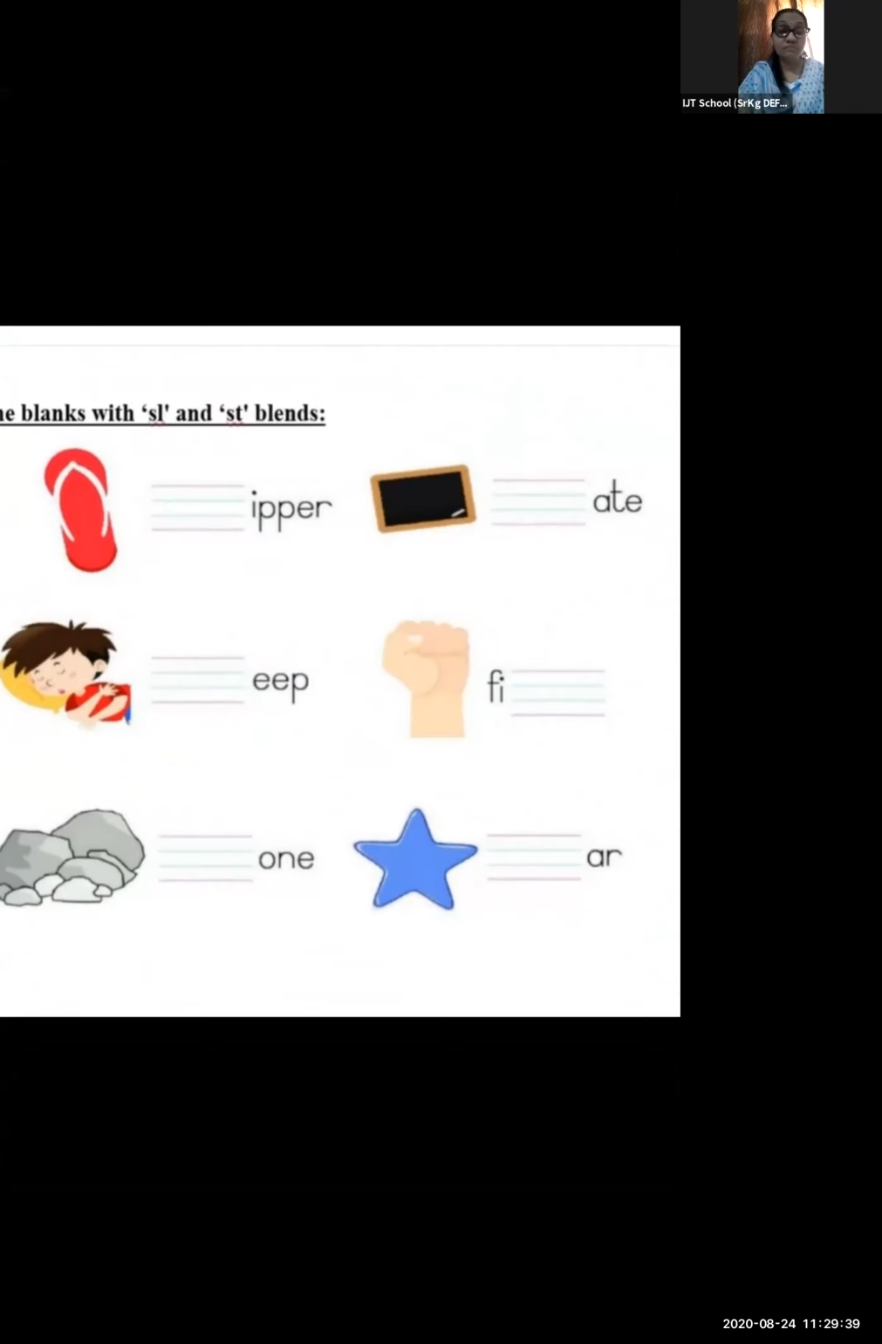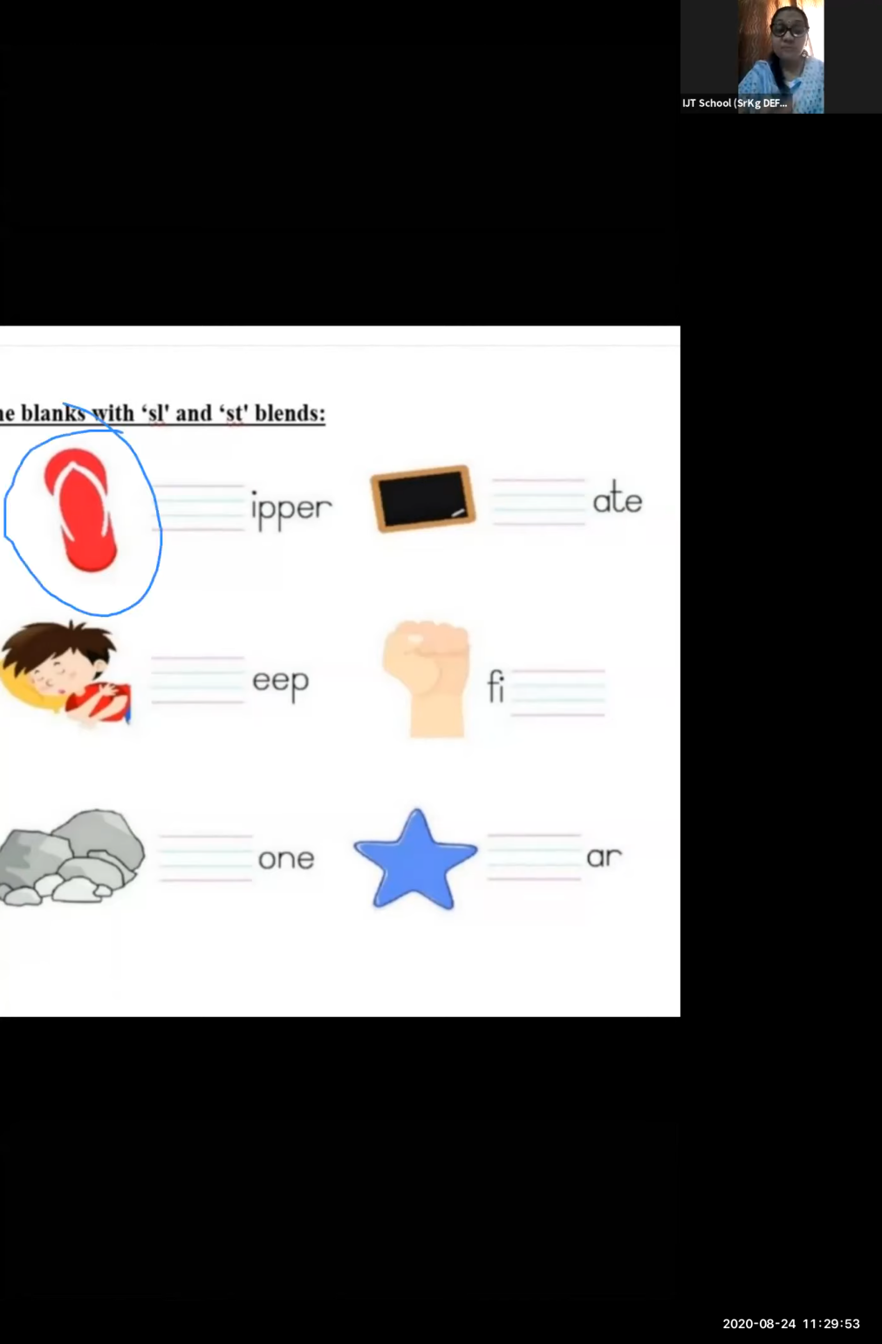In this way, let your child recognize the picture. Say them to recognize the picture. Which blending sound can you hear? आपको कौन सा blending sound सुनाई दे रहा है? SL, ST, slur or stir? Which blending sound can you hear? See the first picture you can see. This is a slipper. Yes, when you say slipper, आप कौन सा blend use करते हो? It is SL. Yes, very good.